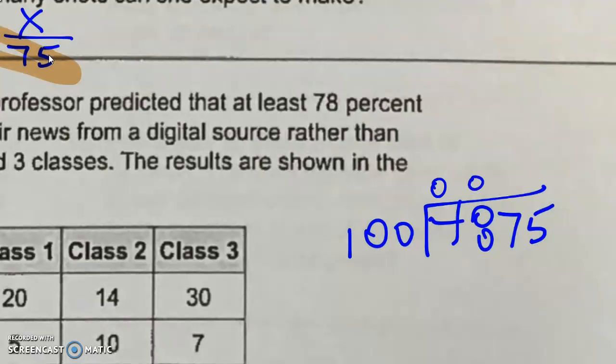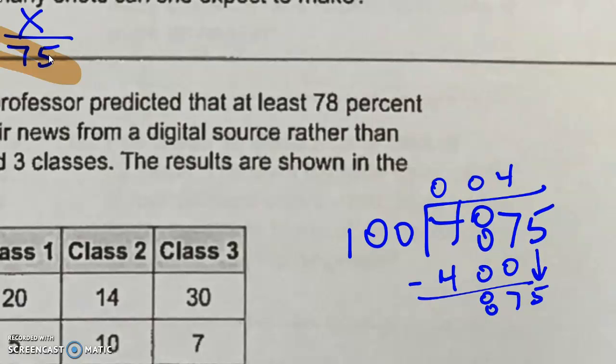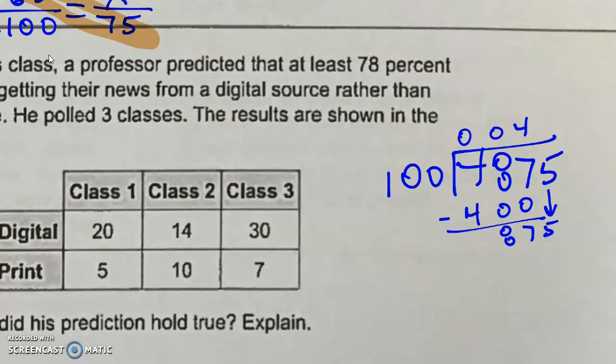So 100 fits into 487 4 times. Divide, multiply, oops, subtract, bring down. 100 fits into 875 8 times. Divide, multiply, subtract.